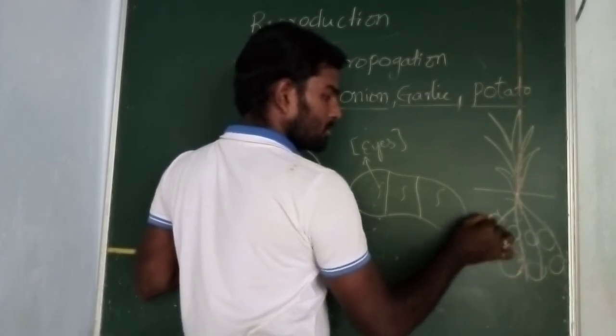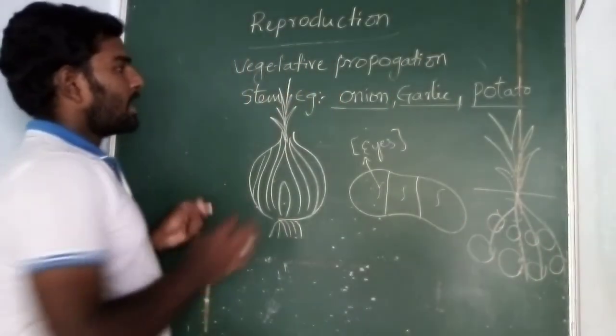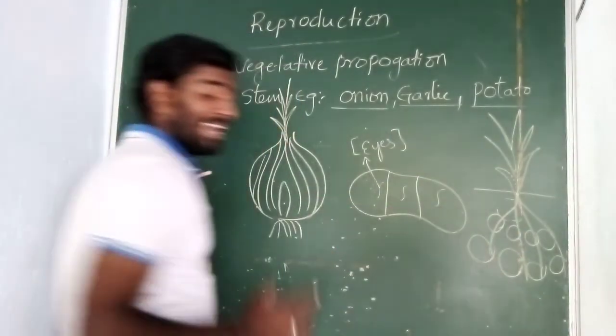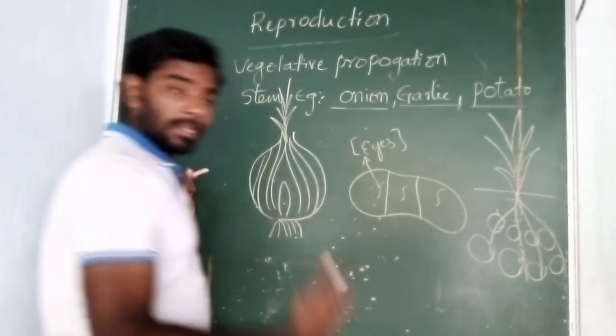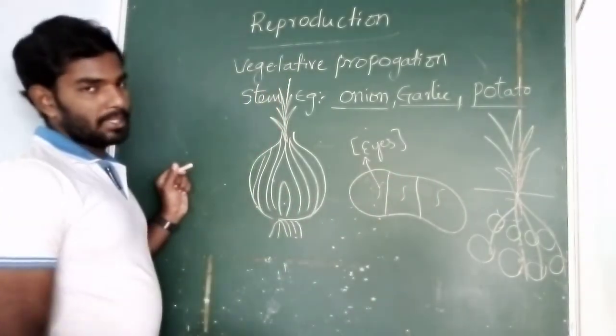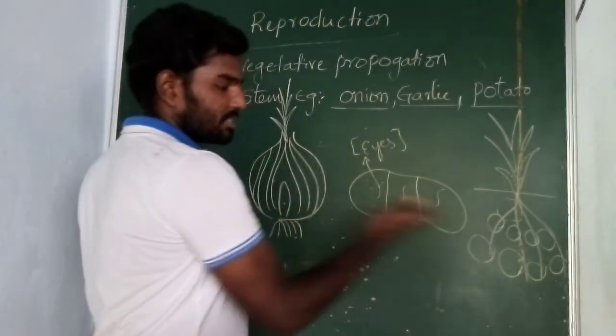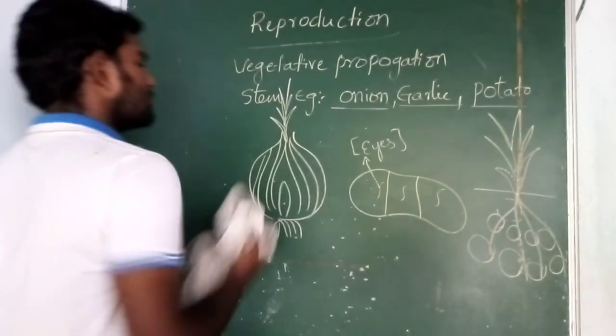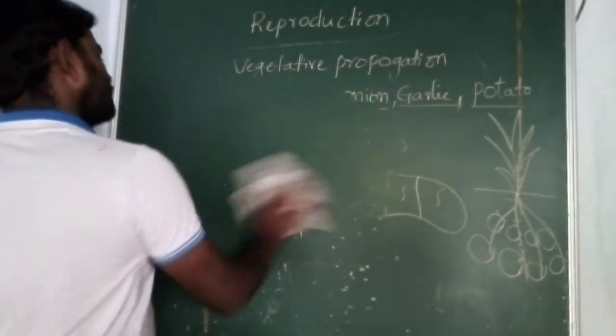So these are all the stem modifications. Here also we are not using any seed. Directly you are placing the stem part and you are getting vegetables like this. This is called vegetative propagation. And the next one is root modification.